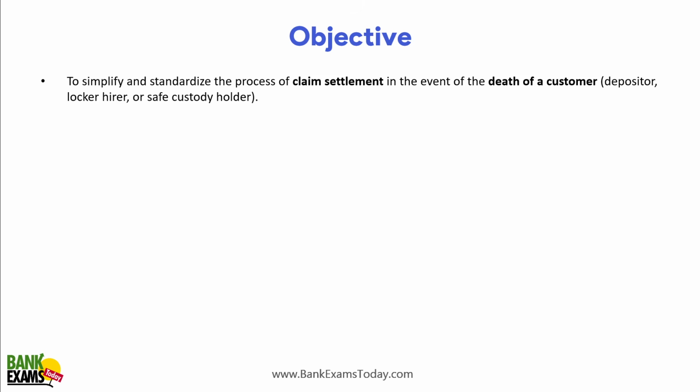Why was it required? To simplify and standardize the claim settlement process, this circular was released. What do you mean by a nominee? In case of death of an account holder, the money in his account and whatever articles are present in his locker should be given to his nominee, right? And the nominee is named by the account holder himself, right? Nominee is not the owner, does not own the property, doesn't own the funds. He's just holding it, right? That thing you should remember.